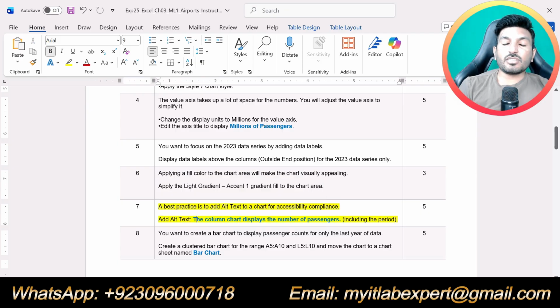A best practice is to add the alt text to the chart for accessibility compliance. Add the alt text: the column chart displays the number of passengers, including the period. So now we are supposed to add the alt text to this clustered column chart, and the alt text will be the column chart displays the number of passengers.